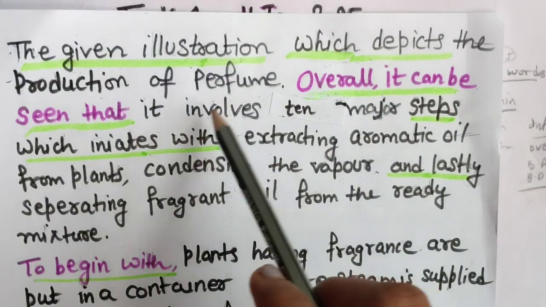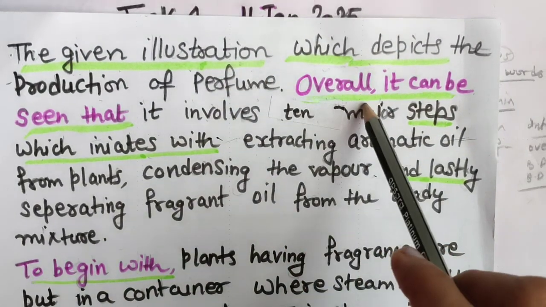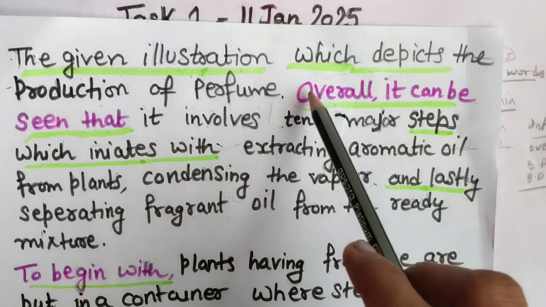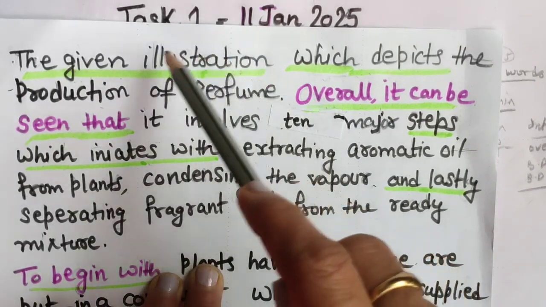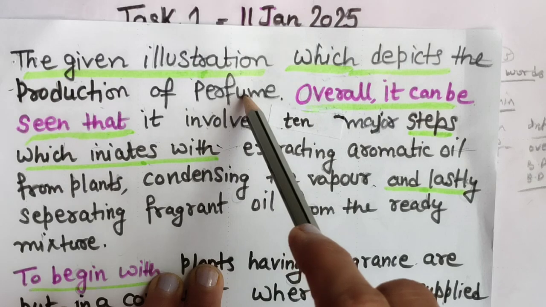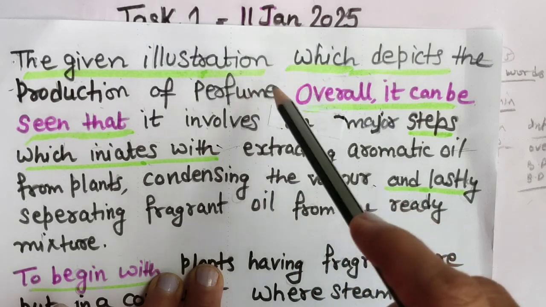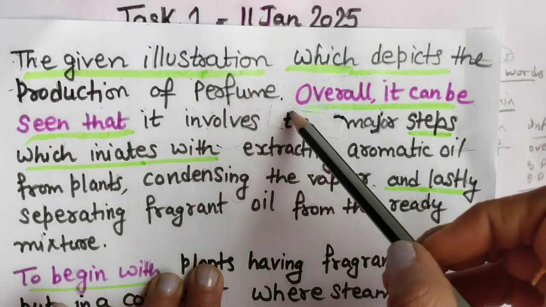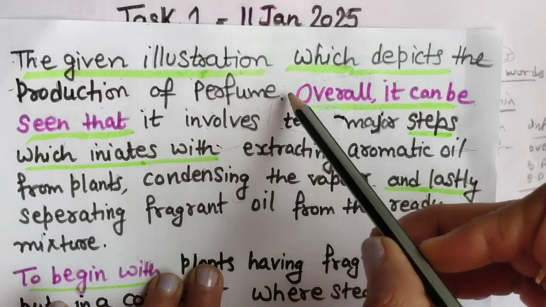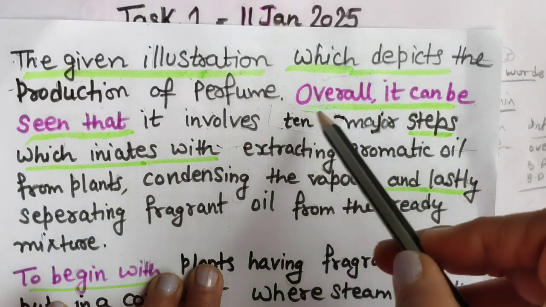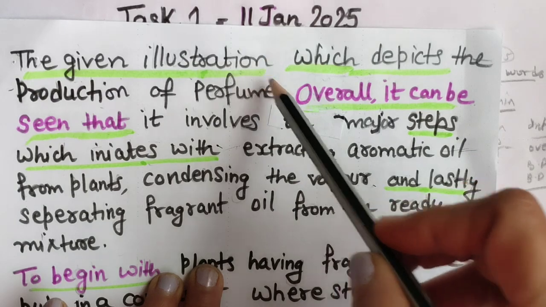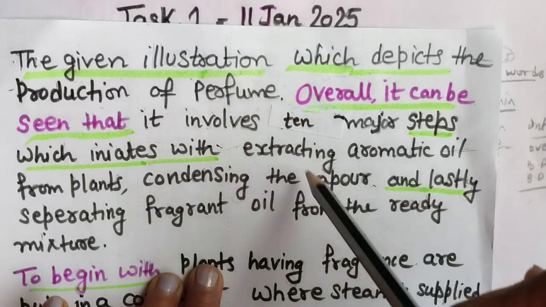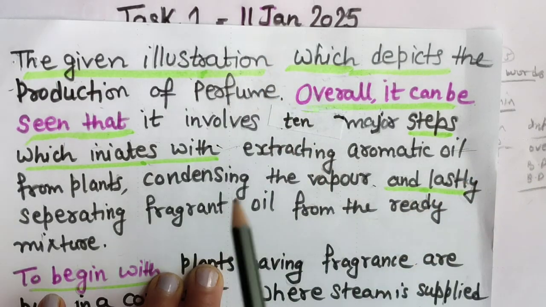Now we have explained the introduction and overall also, so you can separate these. I have not separated them because in the introduction only one line was there. In a bar graph, line graph, table and pie graph, we need to write that the statistical data is presented, so we separate the paragraph between introduction and overall. Now I have combined both the things into one paragraph.